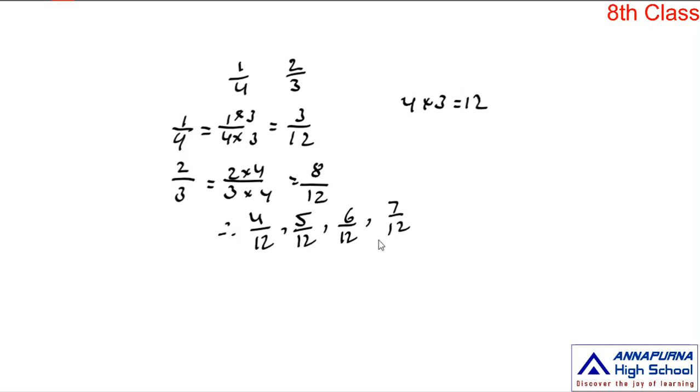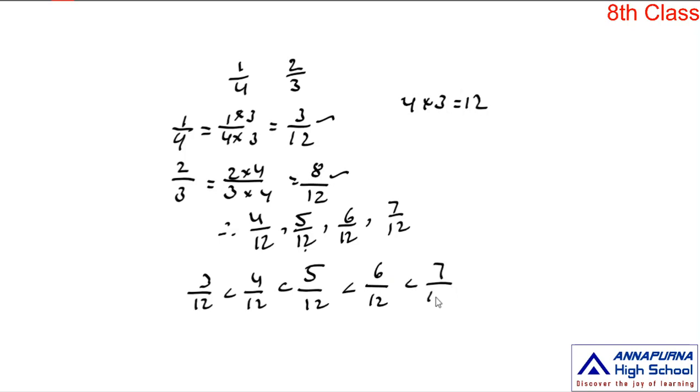And when you arrange all these rational numbers 3 by 12, 8 by 12, 4 by 12, 5 by 12, 6 by 12 and 7 by 12 in a proper order, yes, 3 by 12 is less than 4 by 12, less than 5 by 12, less than 6 by 12, less than 7 by 12, less than 8 by 12. All denominators are equal, so by comparing the numerators we can arrange this order.